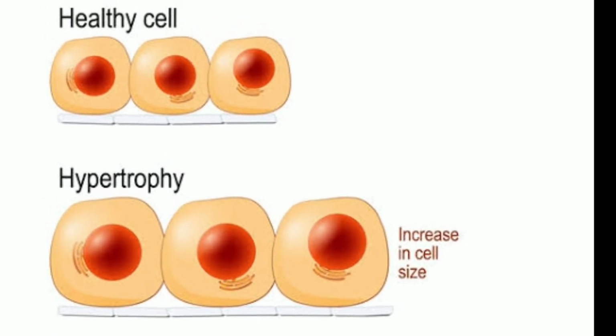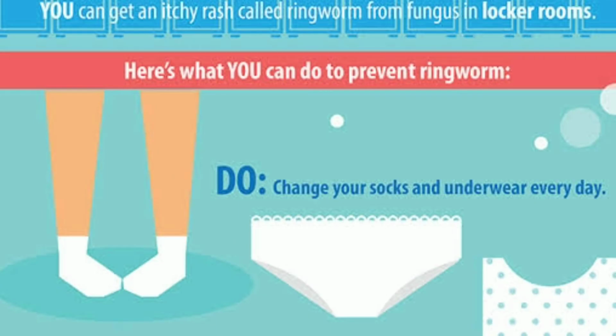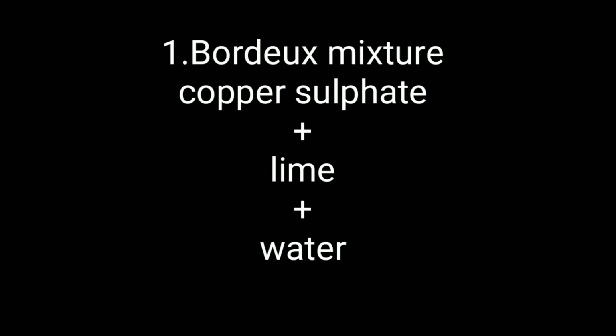The measures taken before the appearance of disease are called prophylactic measures. Example, Bordeaux mixture and Burgundy mixture. These mixtures are fungicides. The composition of Bordeaux mixture is copper sulfate plus lime plus water. Bordeaux mixture was discovered by Millardet.